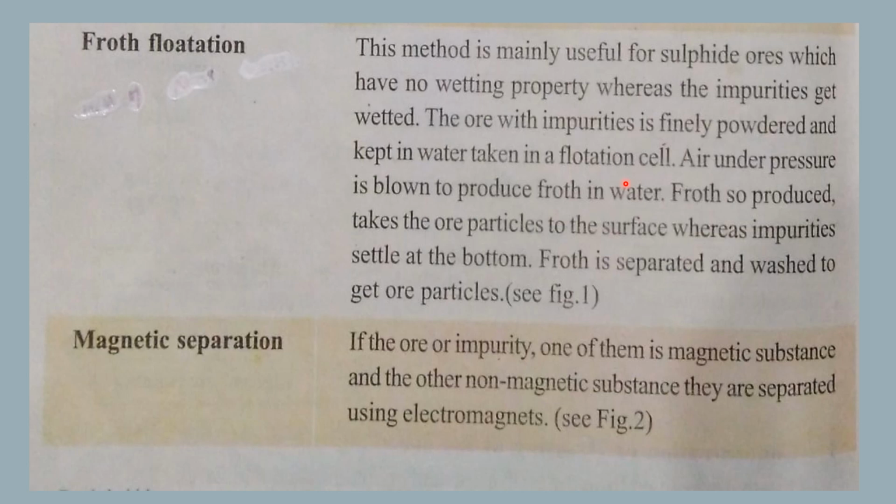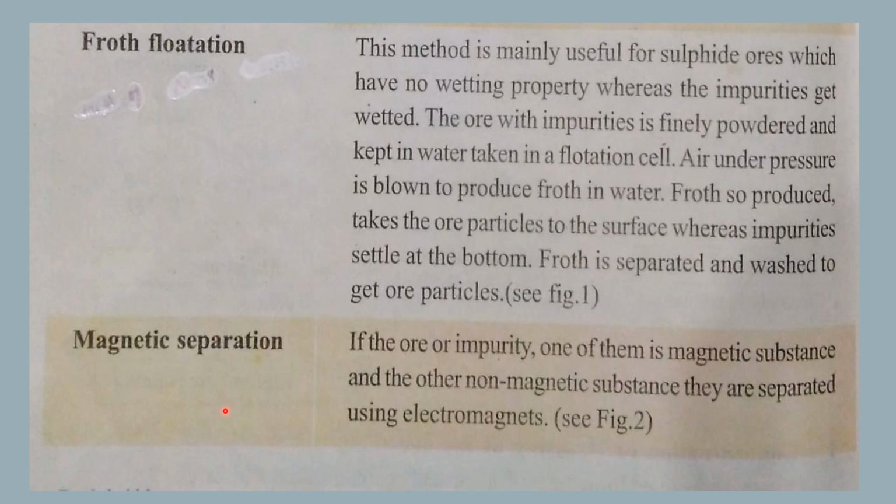Due to this pressure exerted into this cell, it produces froth. So here the ore particles, the sulfide ore particles, since they do not have wetting property, they get raised with the froth and come up, and the impurities remain at the bottom of the cell. So in this way froth is separated and then it is washed to get ore particles. This I will explain to you in the next slide once again with the help of the picture.